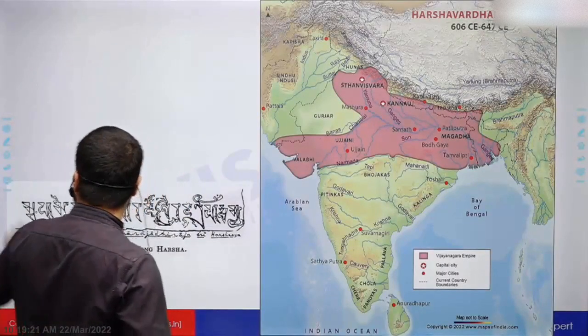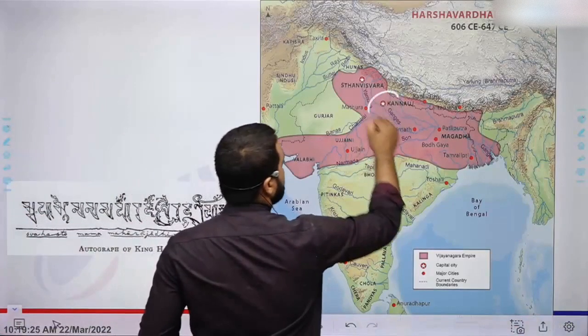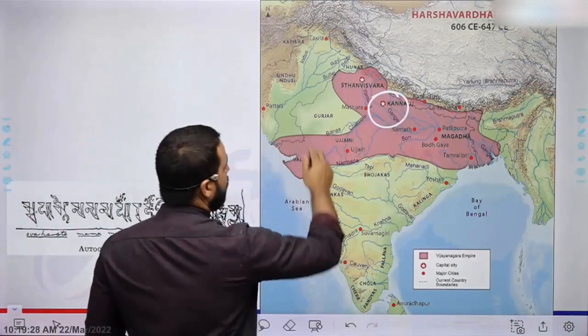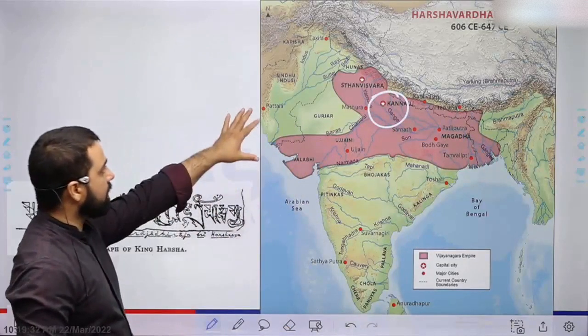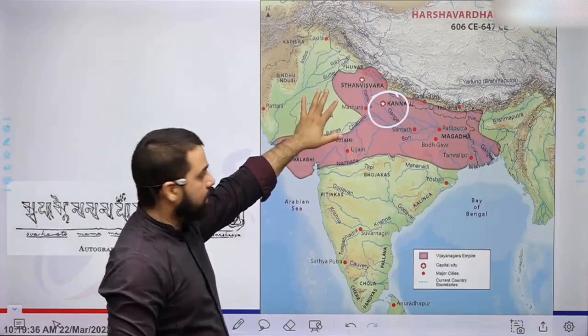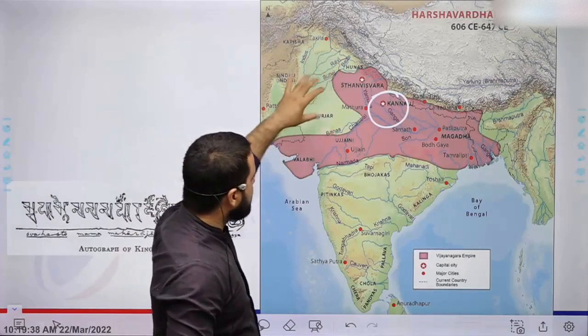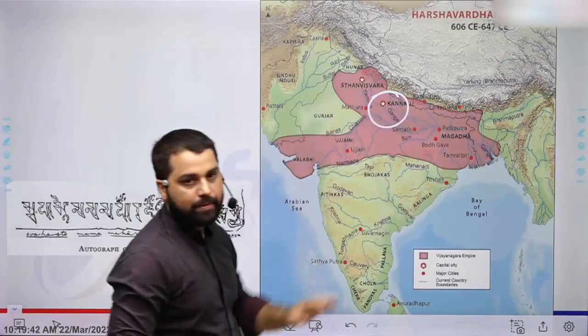So his capital became Kannauj, even though it started from Thanesar. His capital became Kannauj, and almost entire northern India, except part of Rajasthan which was ruled by Hunas as well as other foreigners, except Kashmir, Rajasthan, almost entire northern India became part of हर्षवर्धन किंगडम.